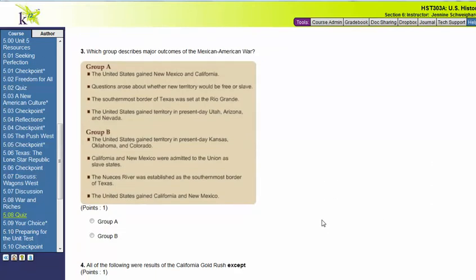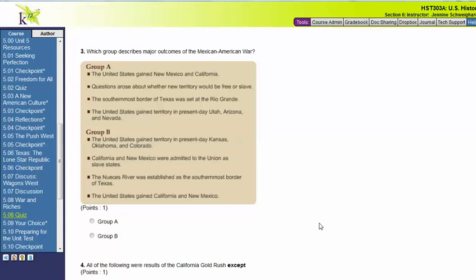Number 3, which group describes major outcomes of the Mexican-American War? Group A, the United States gained New Mexico and California. Questions arose about whether new territory would be free or slave. The southernmost border of Texas was set at the Rio Grande. The United States gained territory in present-day Utah, Arizona, and Nevada.